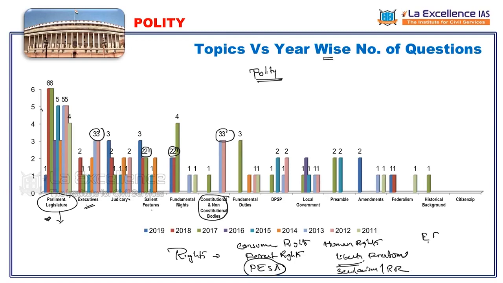Concepts of equality, fraternity, justice: these are going to be questioned. So equality, fraternity, liberty, justice are the core philosophical aspects of our constitution. These will be questioned even this year. Also the overlapping areas, as we discussed in RRP, between fundamental rights, DPSP, fundamental duties, preamble. What are the overlapping things among these that you need to focus on? One or two questions come up every year. So this is the topic-wise, year-wise questions.